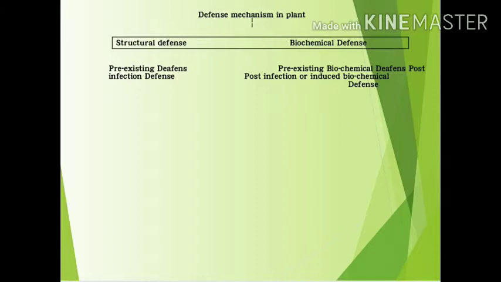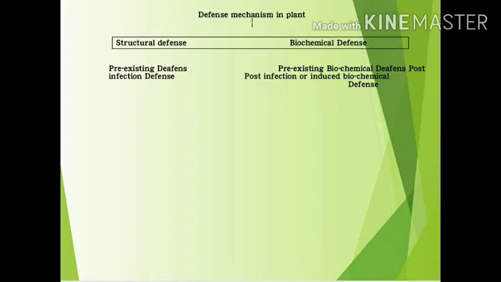Structural defense mechanism in plants: some structures are already present to defend against attack, while other structures the host develops after the infection. The structural defense mechanism can be characterized in two parts: the pre-existing defense mechanism and the post-infection defense mechanism.